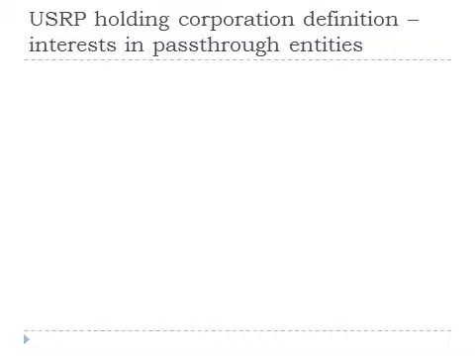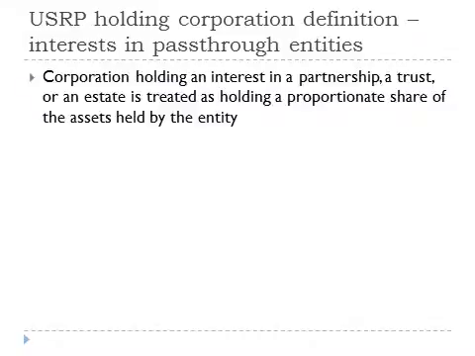In determining if a corporation is a U.S. real property holding company, we must take into account real property held by pass-through entities. For purposes of determining if a corporation is a U.S. real property holding corporation, a corporation holding an interest in a partnership, trust, or an estate, whether domestic or foreign, is treated as holding a proportionate share of the assets held by the entity.